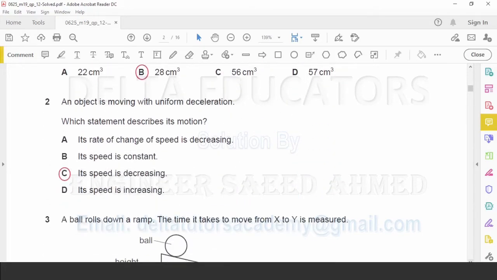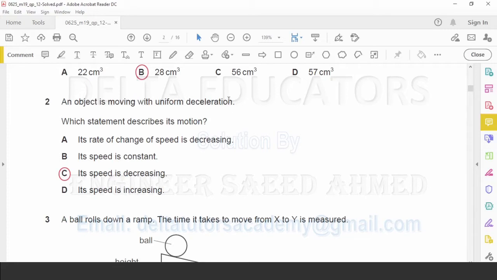Question number 2. An object is moving with uniform deceleration. Which statement describes its motion? Option A. Its rate of change of speed is decreasing. Rate of change of speed is decreasing means it is deceleration. So here it is asked which statement describes its motion. So this option is incorrect.